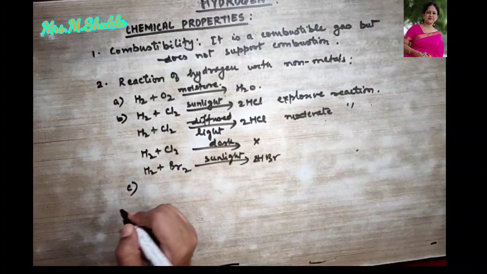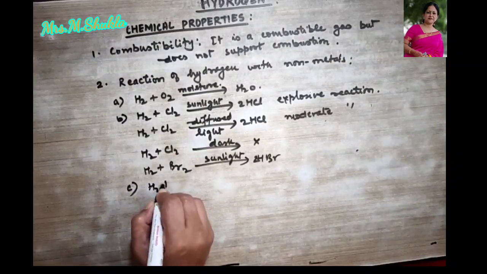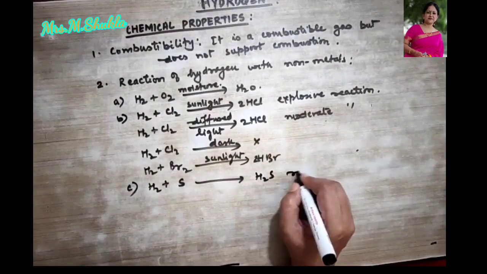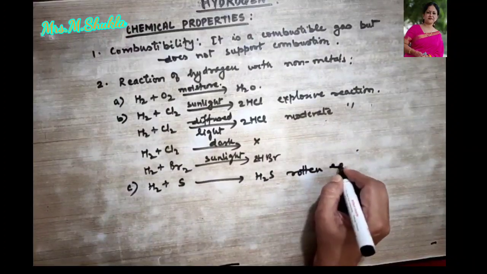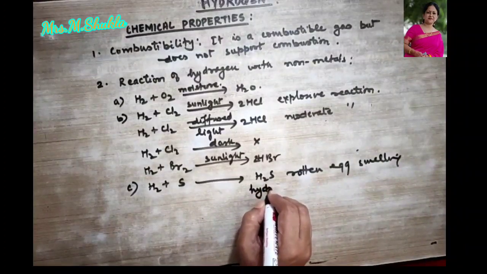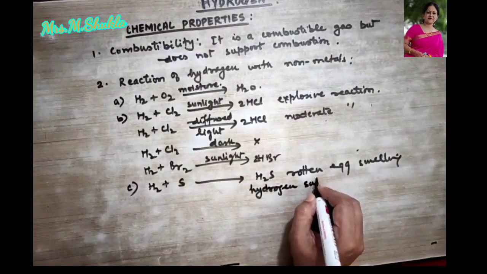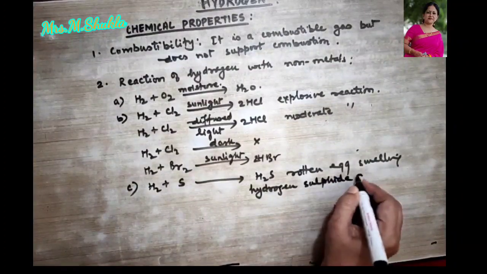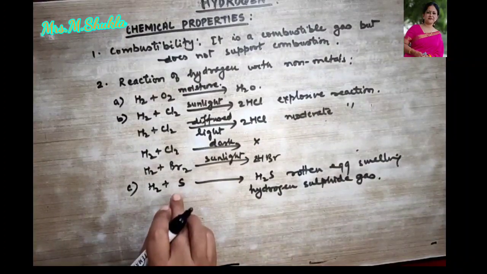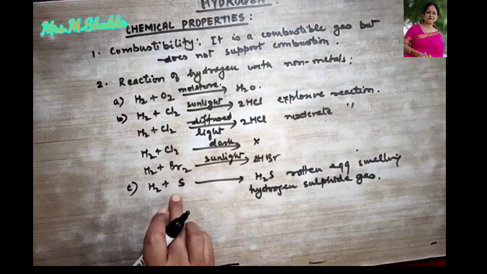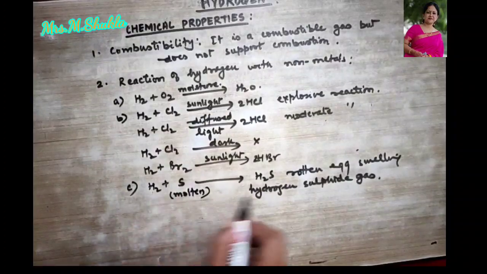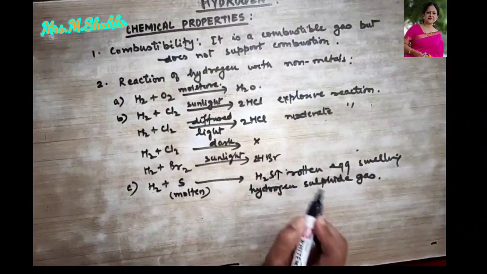Then coming to the next reaction, hydrogen combining with sulfur. It gives us a rotten egg smelling gas. What is this? Rotten egg smelling gas. This is called hydrogen sulfide gas. What is the condition required for hydrogen to combine with this yellow sulfur? The color of sulfur is always yellow. So it has to be in its molten state to combine with hydrogen to give us this H2S gas.